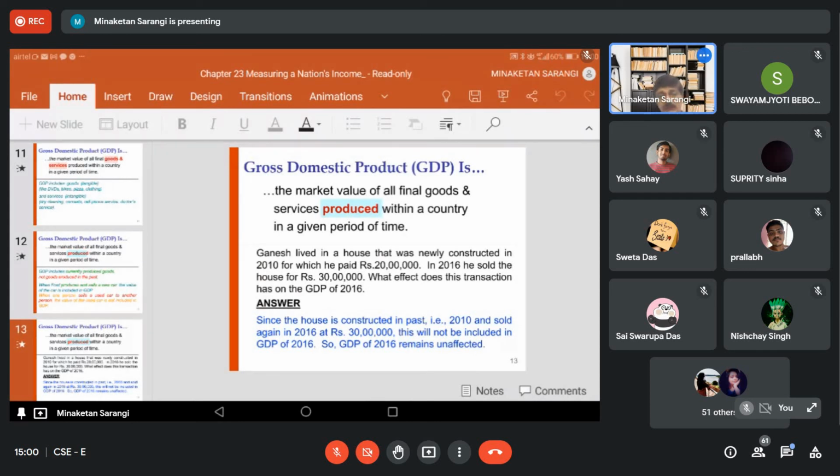Is it clear? The remaining two things, the given time period and within a country, we'll discuss in the next class. So please go through the book, and all these I have taken from your book only, and this is a very nice discussion in your book. Please go through the book. If you find any difficulty, only 1.5 pages will be there. So if you face any difficulty, then tell me.